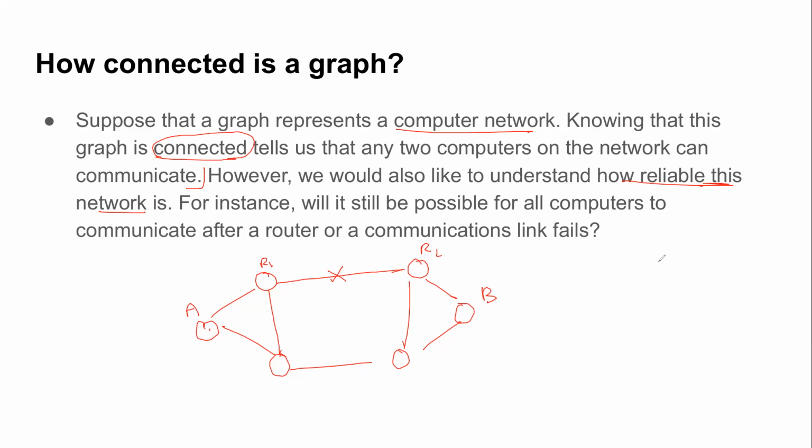I'm saying that because it's all practical. A computer network is a completely practical application. There's a chance that some link fails. There's a link between two computers, or between a computer and a router, and it suddenly fails. How do we handle that? How do we parameterize that this network is reliable? Suppose I give you two scenarios, scenario 1 and scenario 2.